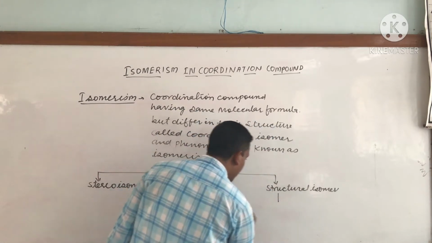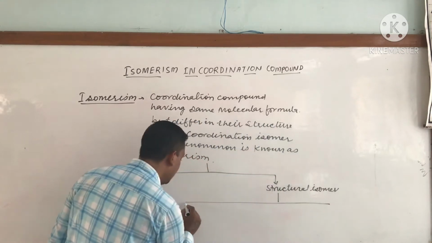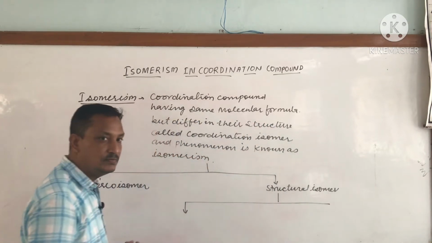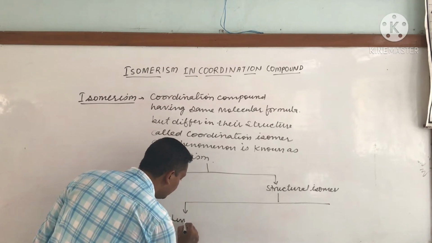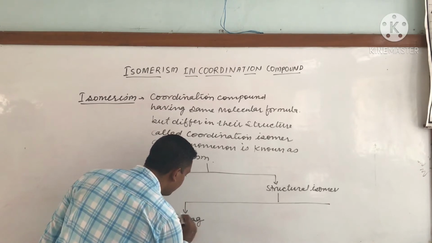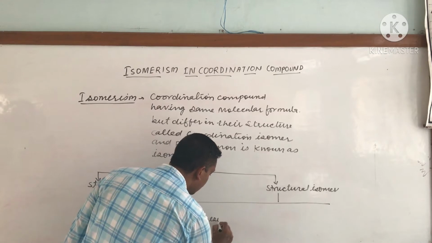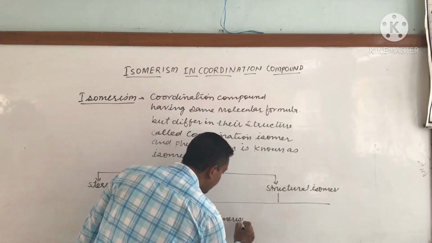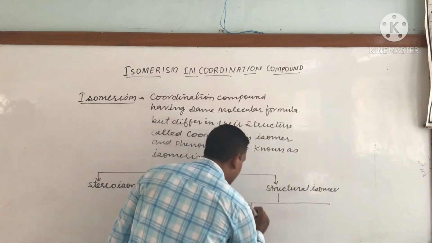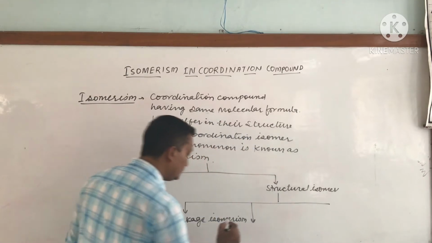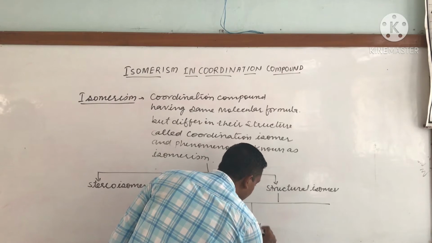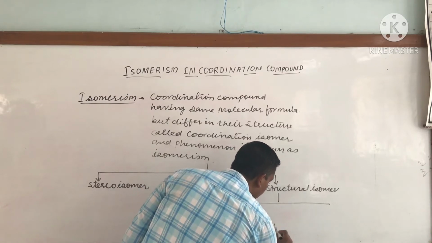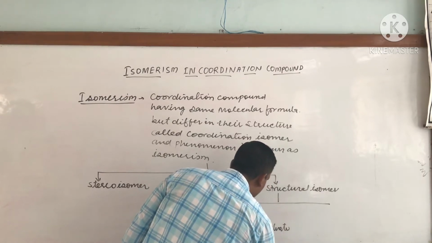In structural isomerism we can divide it into linkage isomerism, second one is called hydrate isomerism, or we can say solvate isomerism.